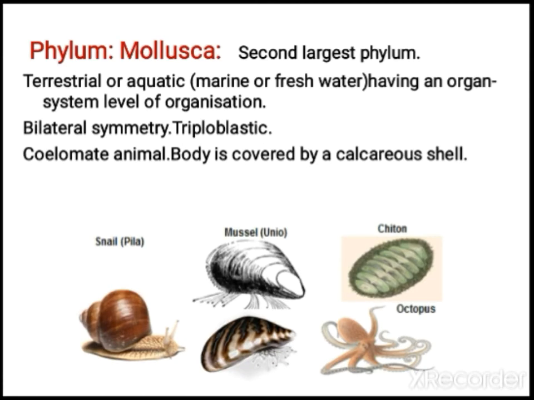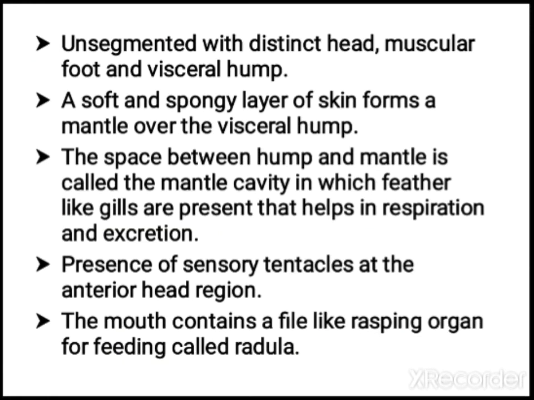Next let us see regarding Mollusca. Mollusca is the second largest phylum. These contain terrestrial and aquatic forms, marine or freshwater. It has organ system level of organization, and they show bilateral symmetry, triploblastic organisms. They show coelom, that's why coelomate animals. Body is covered by calcareous shell, made up of calcium carbonate.